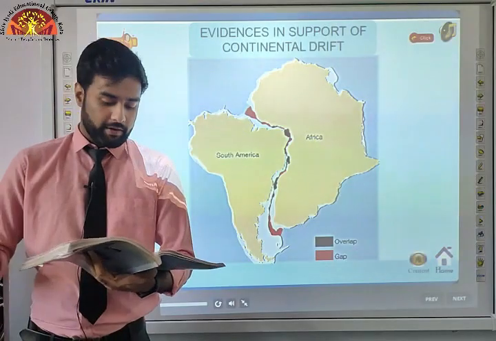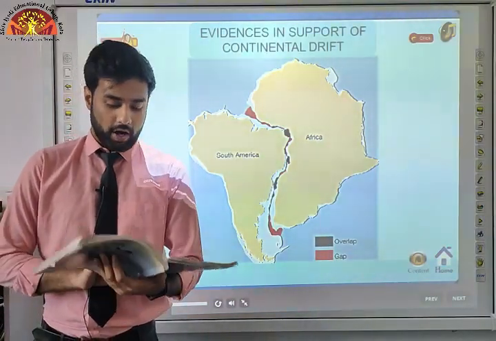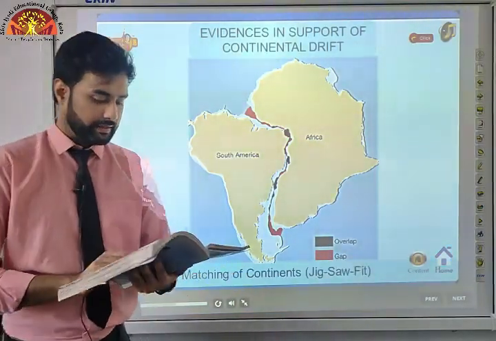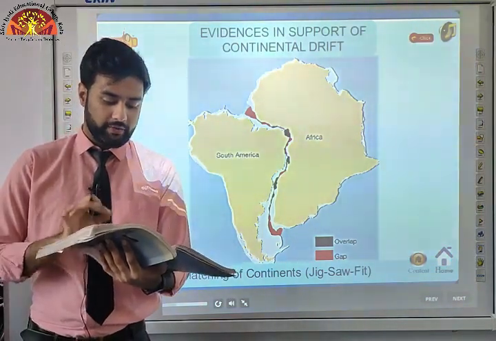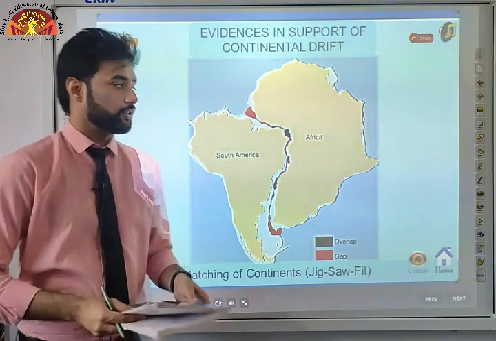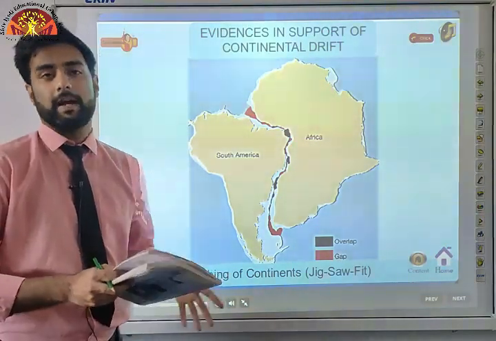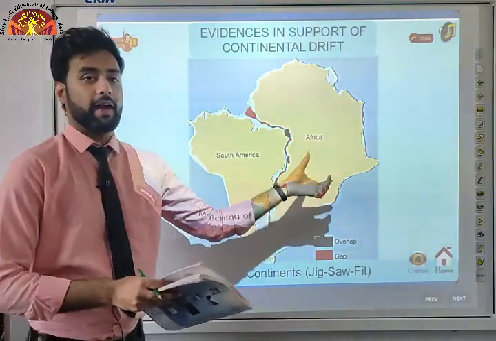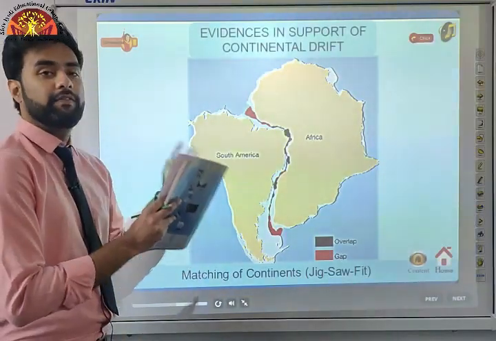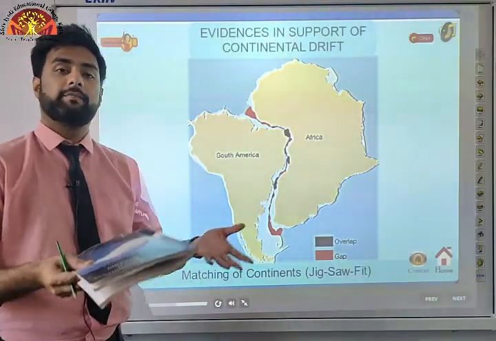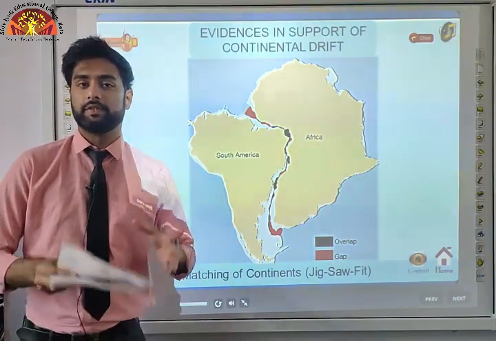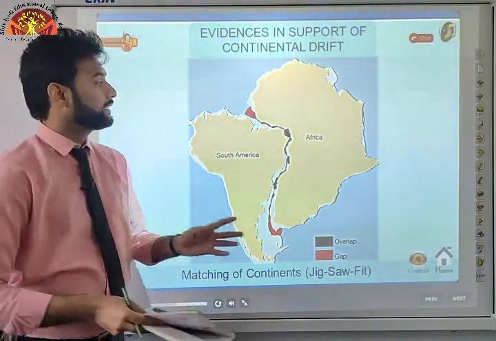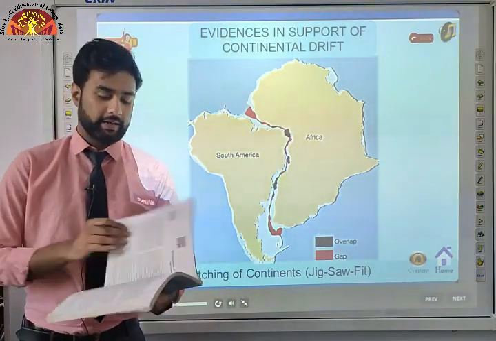The first one is the matching of the continents, also called the jigsaw fit. Let us read that. The shorelines of Africa and South America facing each other have a remarkable and unmistakable match. You can see in any world map you can pick that the coastline of Africa and South America are perfectly a match for each other. You must have played a jigsaw puzzle in your home. Correct? You can see how the two pieces of the puzzle fit together perfectly. Same happens with South America and Africa and their coastline.